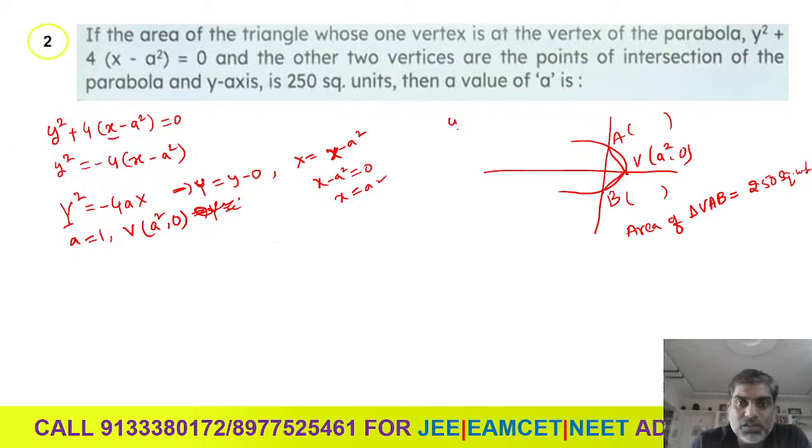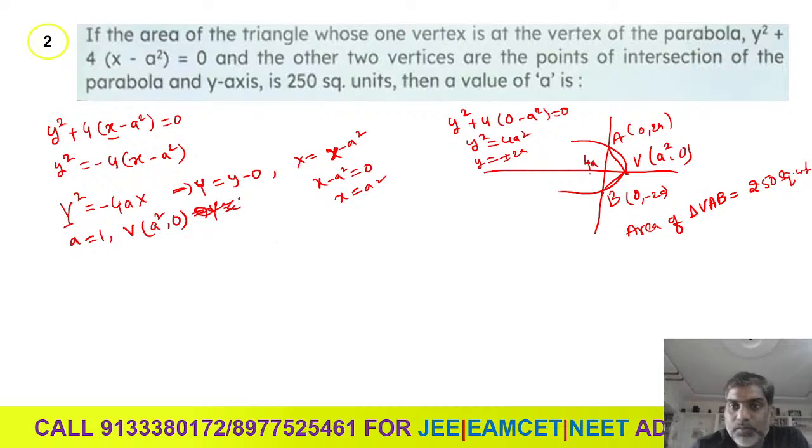If we substitute x equal to 0, y square plus 4 times 0 minus a square equals 0. So we get y square equal to 4a square, then y is equal to plus or minus 2a. So A and B are 0 comma 2a and 0 comma minus 2a. The distance between A and B will become 4a, right?